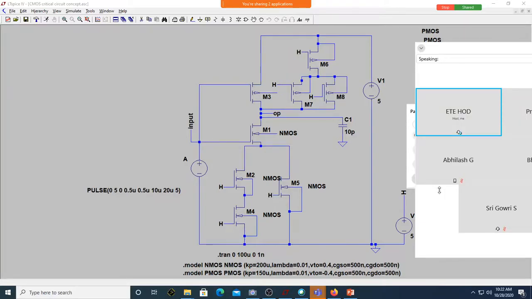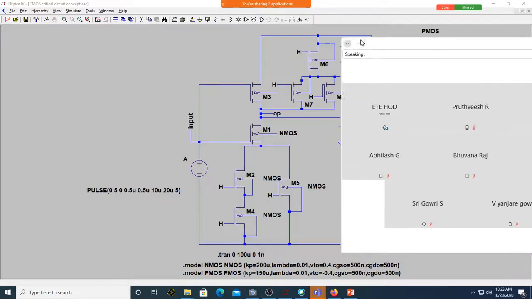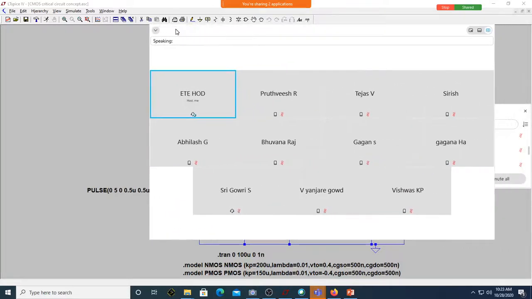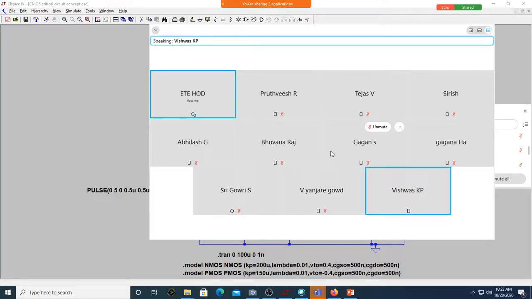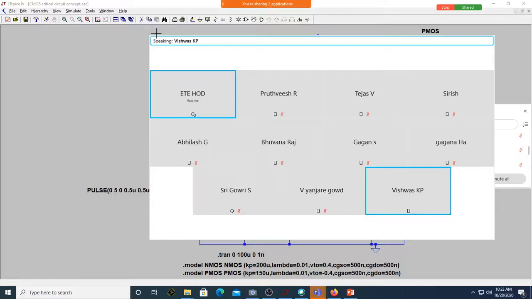Present, sir. Nidyapa. I think all of you can note who is coming and who is not there. Now it is Prithvish, Tejas, Sirish. Mahantesh, sir. Okay, fine.